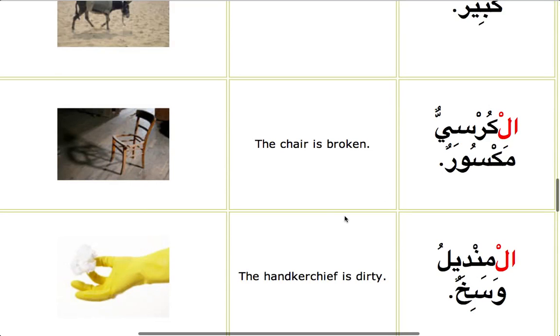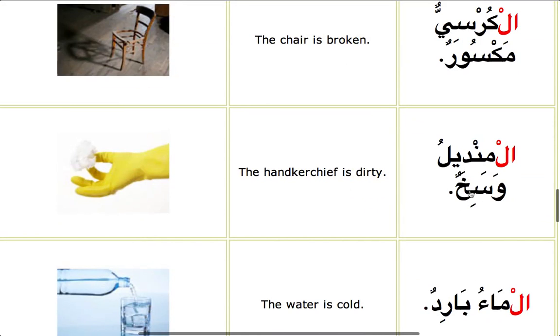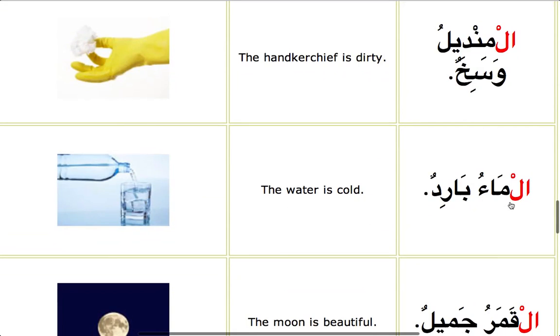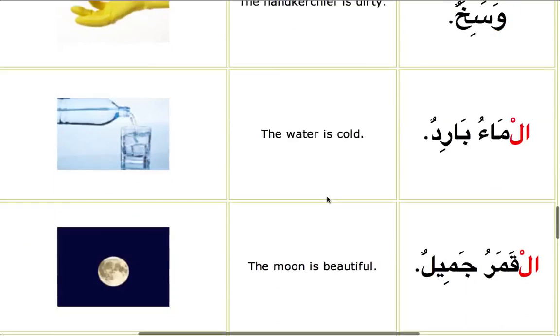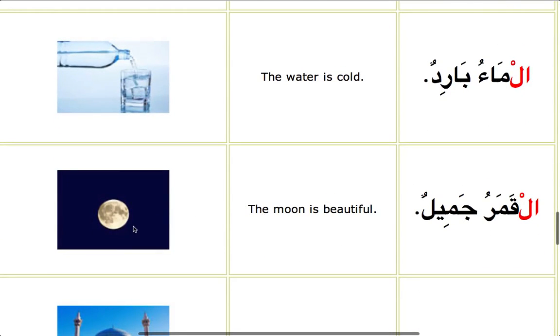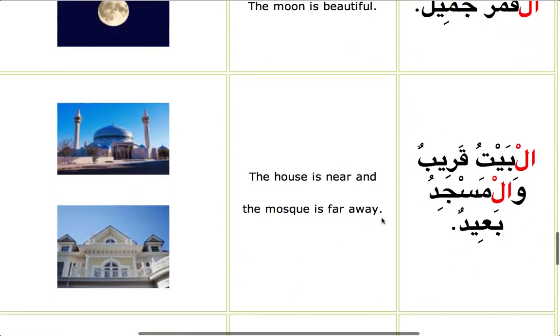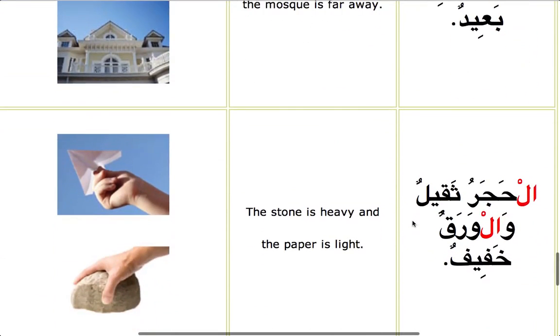Maksurun means broken. Al-mindilu wasikhun means dirty. Al-ma'u baridun, the water is cold. Al-qamaru, qamar means moon. Al-qamaru jamilun, beautiful. We say al-baytu qareebun. Wal-masjidu, if you see here, it's hamzatul wasl, so we've got to put all our knowledge here. That's why we pronounce it wal-masjidu ba'idun, and that's a huruful qamar.